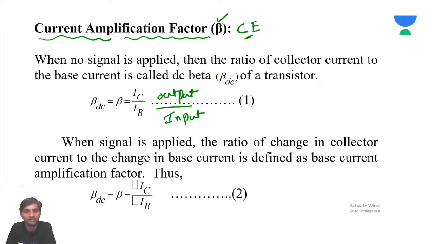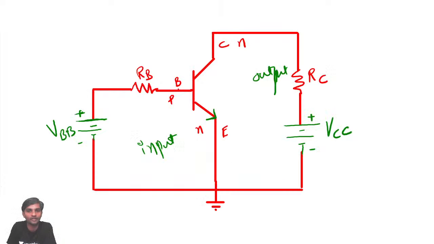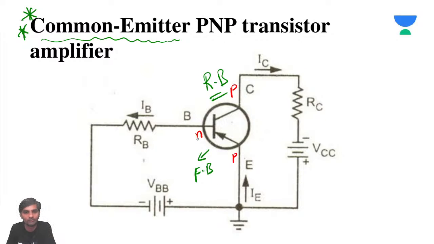And you can see here, there is no minus sign. Why, sir? Why is there no minus sign? Because both currents are leaving. So if you look here, IB is going out, IC is also going out, and only IE is coming in. Because of that, there is no minus sign.